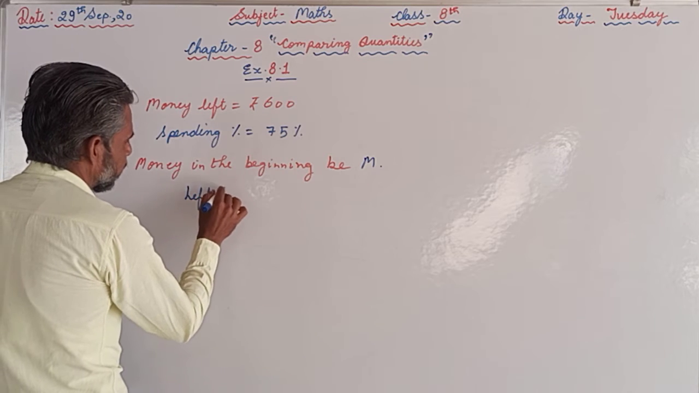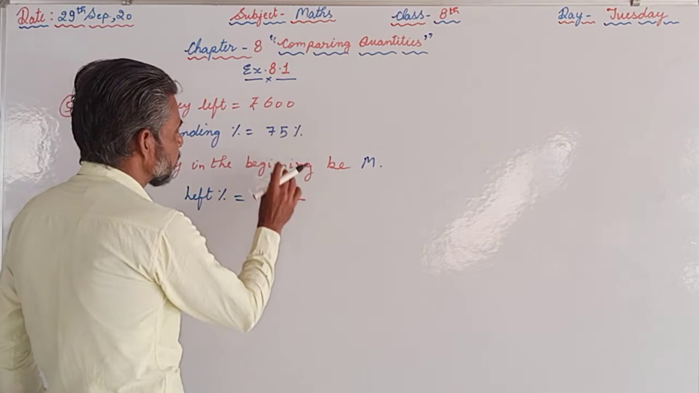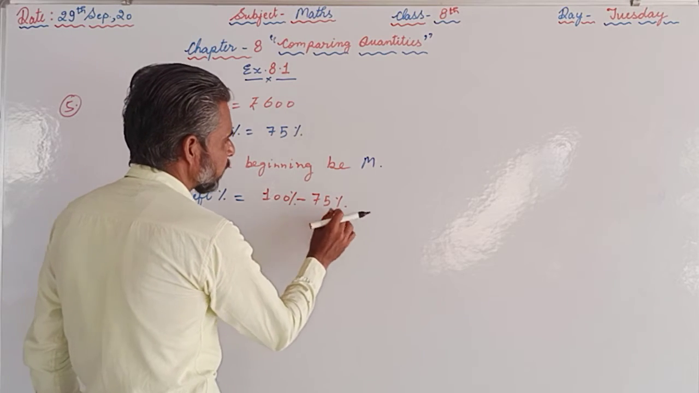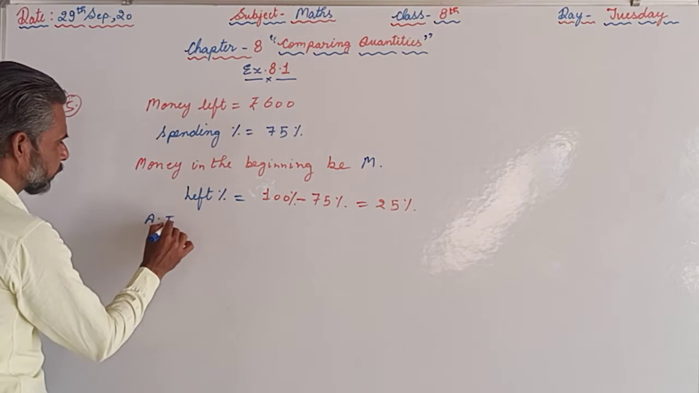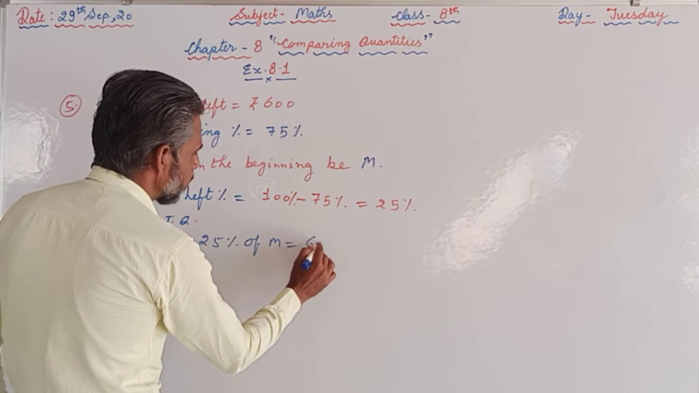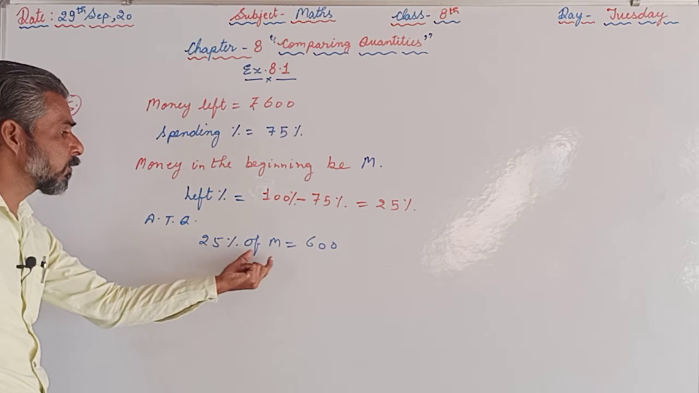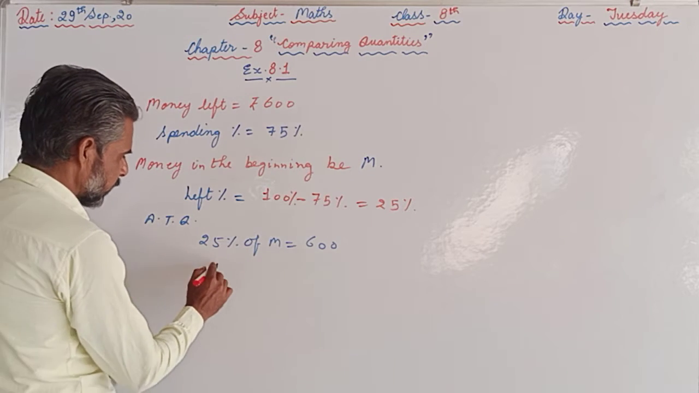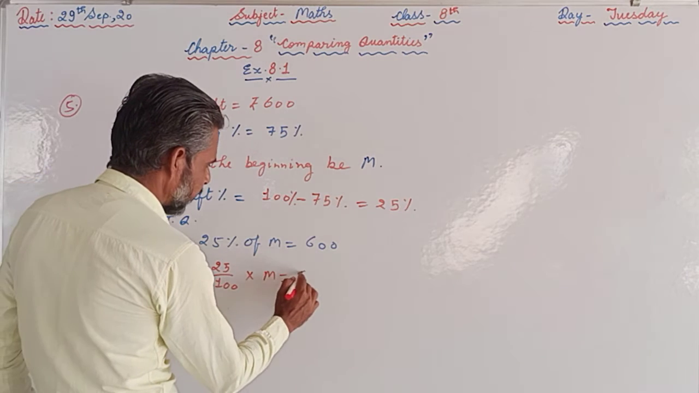Left percentage means the total percentage is 100. How much money did she spend? 75%. And how much is left? 100% minus 75%, that is 25%. So according to the question, 25% of M is equal to 600, because she was left with 25% of the money, and 25% of the total money M is left with her, and that is 600. So 25% means 25 upon 100 into M, that is 600.